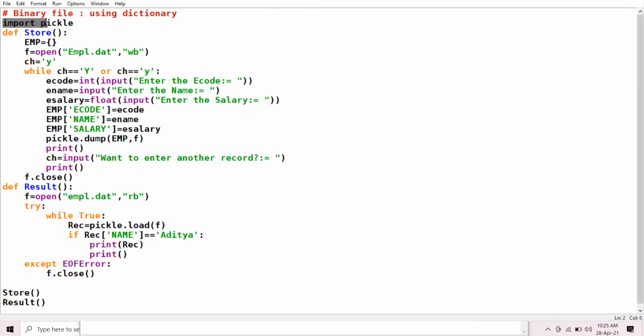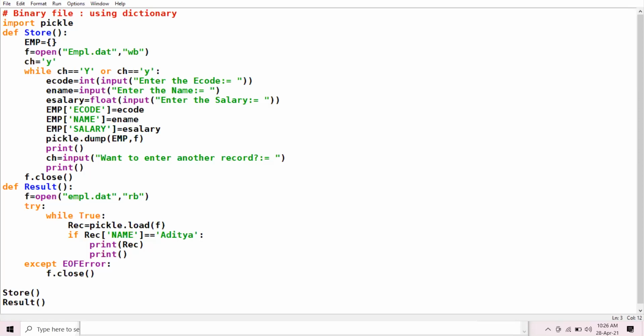The dump and load functions, which are used for writing and reading of the file, are the inbuilt methods of the pickle module. That is why it is important to include this module in your program.